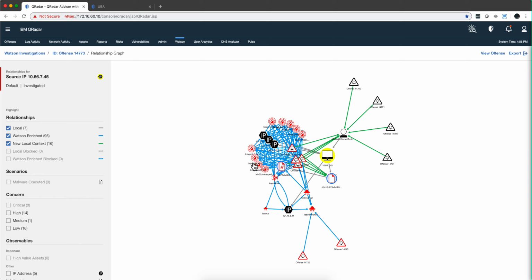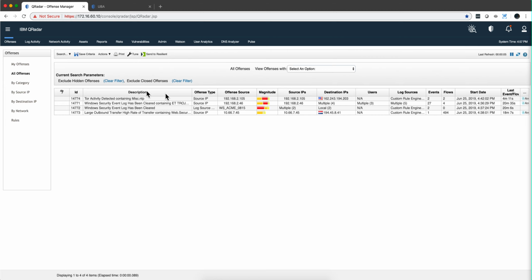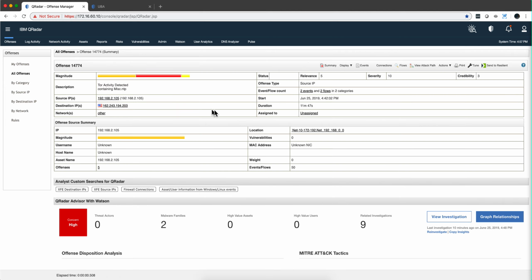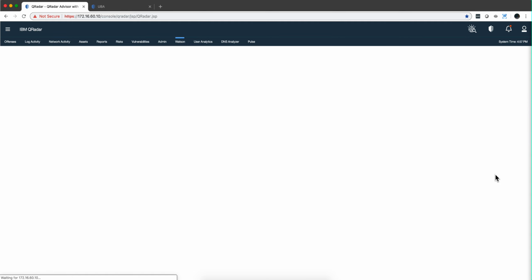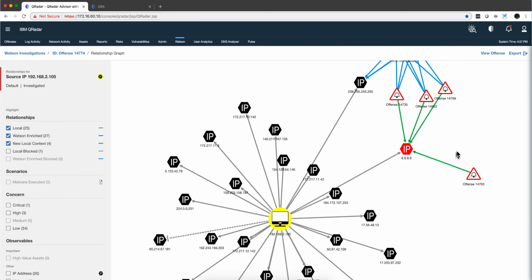And notice all the other antivirus signatures that are recognized with this piece of malware in here. Let's actually go to the last offense, the most recent one. Again, since this is something pretty bad, initial access and discovery, we can look at the relationship here.